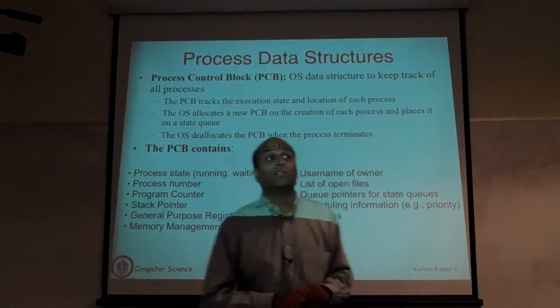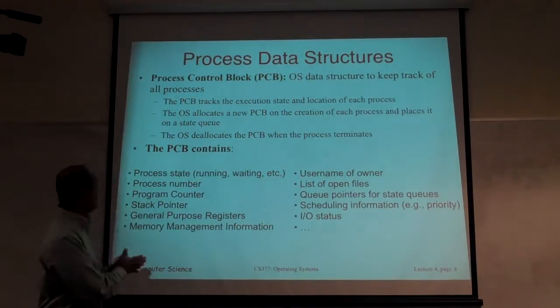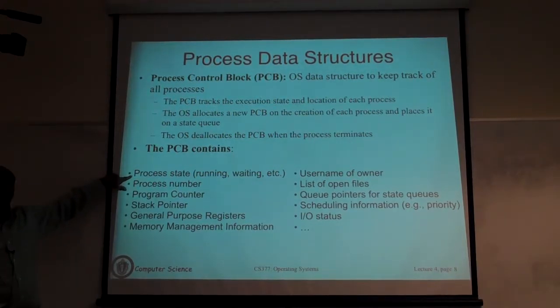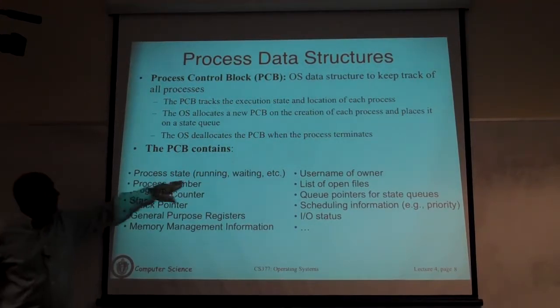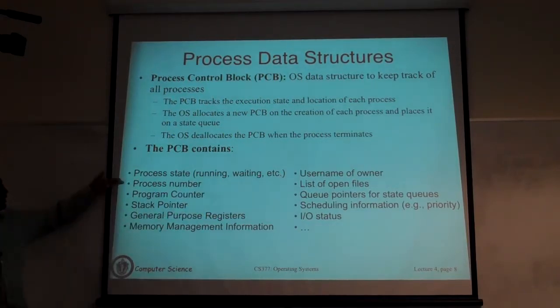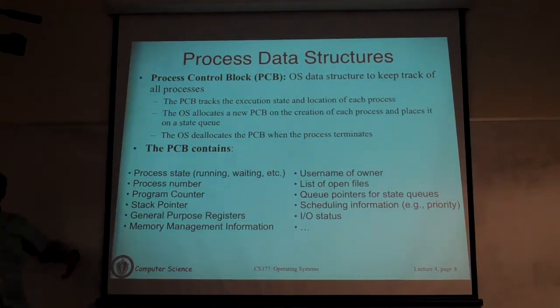Okay? And so what does that data structure contain? It basically has all of the information that we said we wanted to track. It will track the process state. It will tell the kernel if the process is in ready, running, wait state, and so on. It will have the process ID. Every process has a unique ID. I showed you that last time. I showed you this activity. So what's the ID of the process?